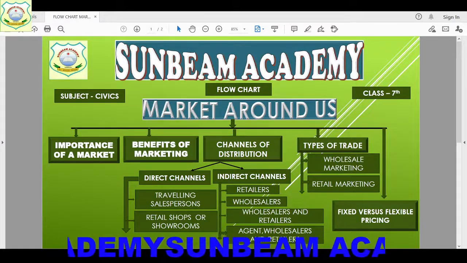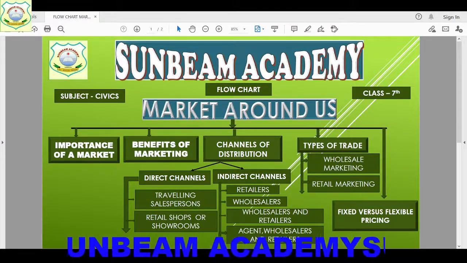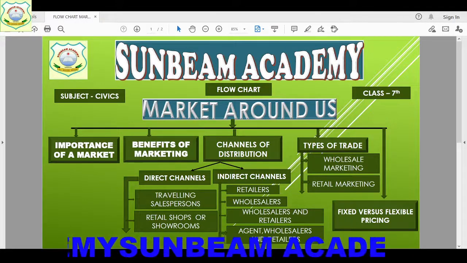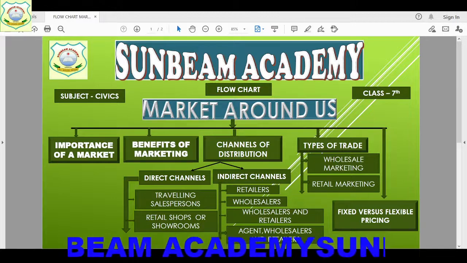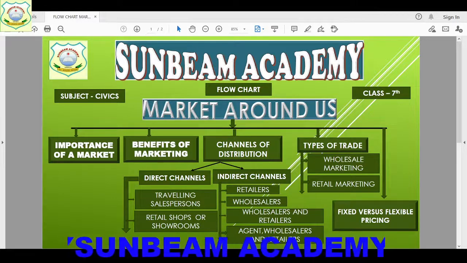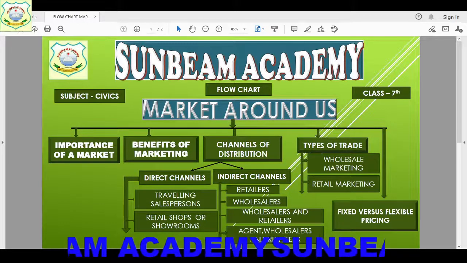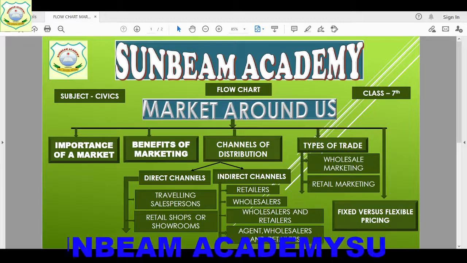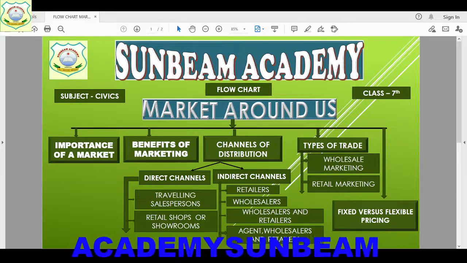When the producer sells their goods directly to the consumer, it is an example of direct channel. And what is indirect channel, children? Where the middleman is involved. That means when the producer sells their goods to the consumer through a middleman, it is an example of indirect channel.